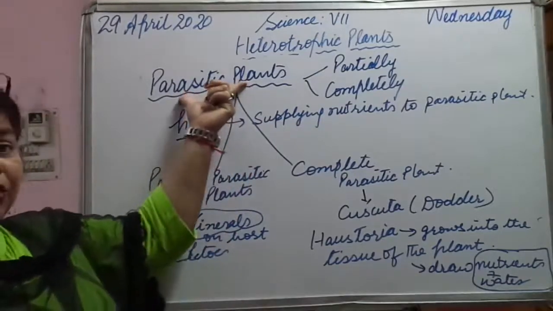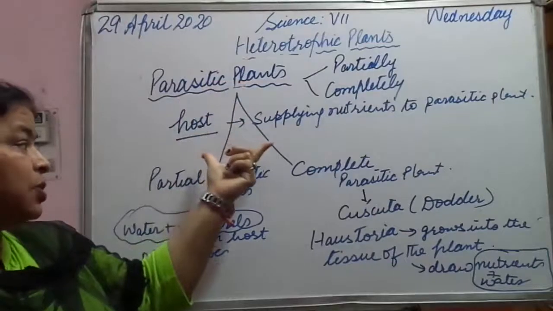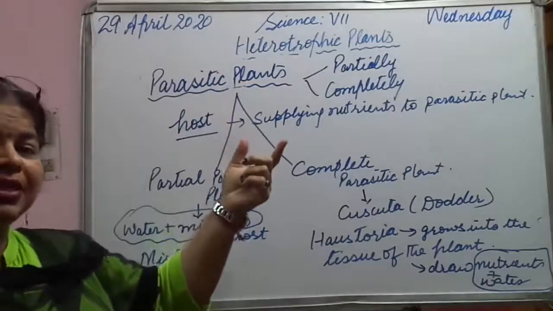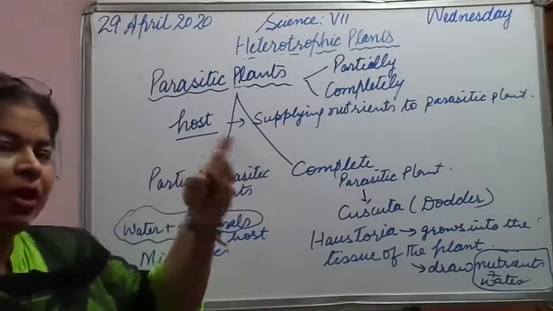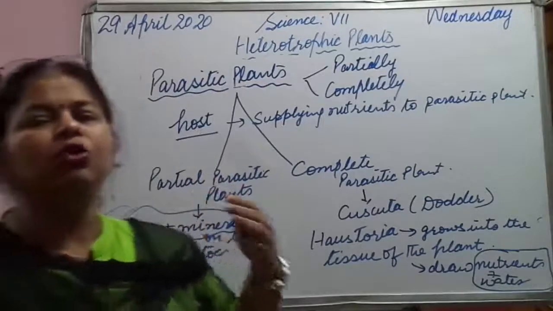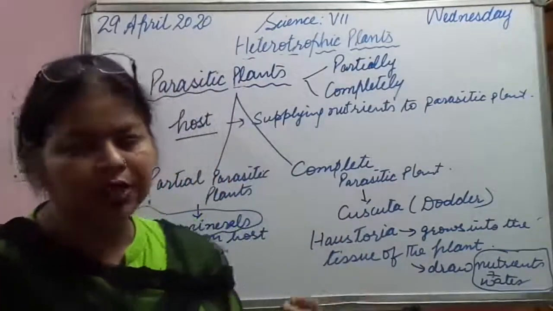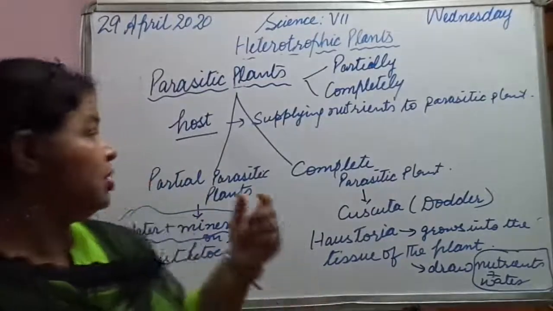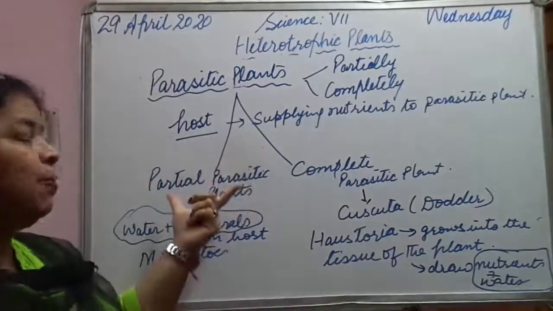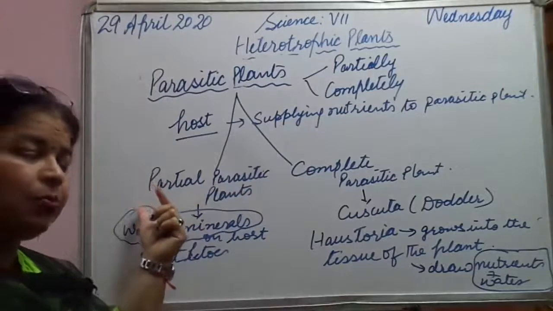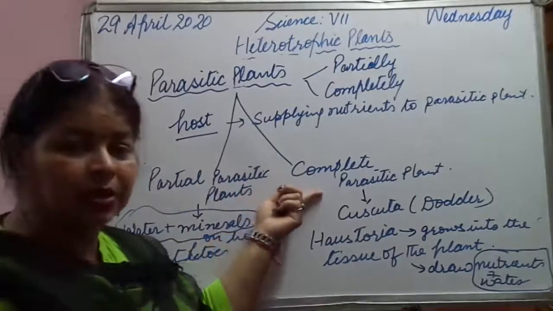So the parasitic plants we have learned here are of two types. Which plants are called parasitic plants? The plants which depend on a host plant to derive nutrients, not only nutrients but water also. So there are two types, partial parasitic plants and complete parasitic plants.